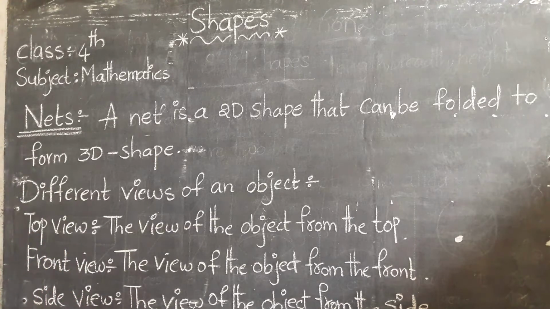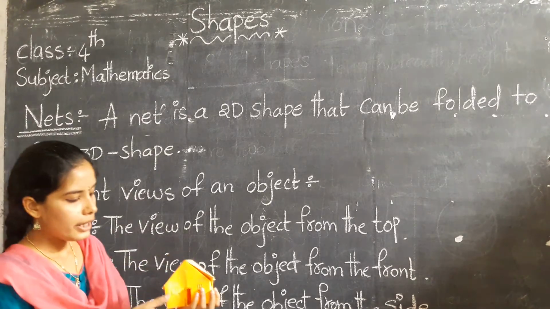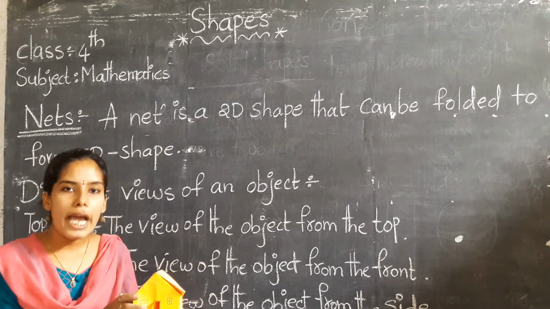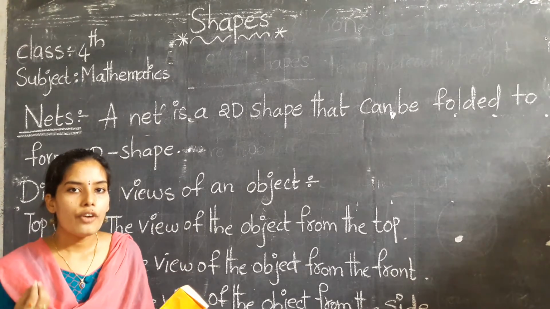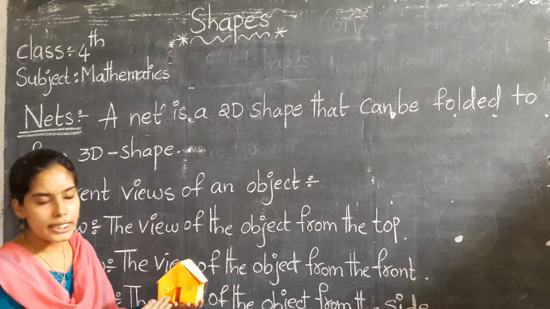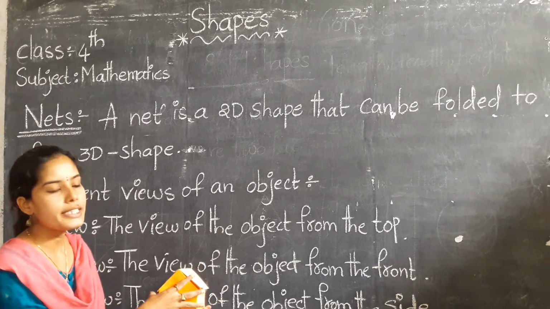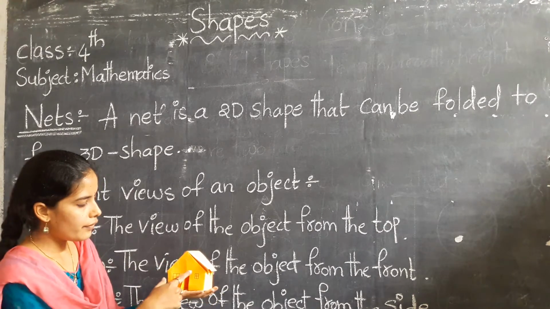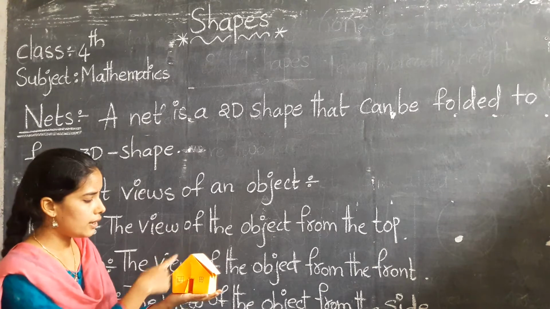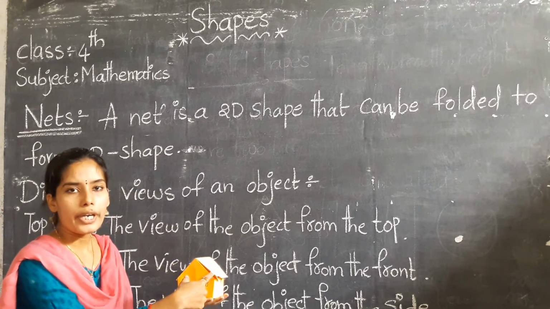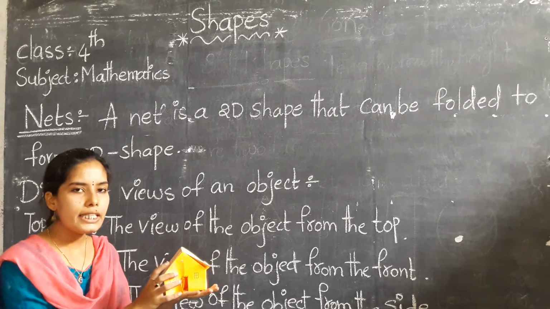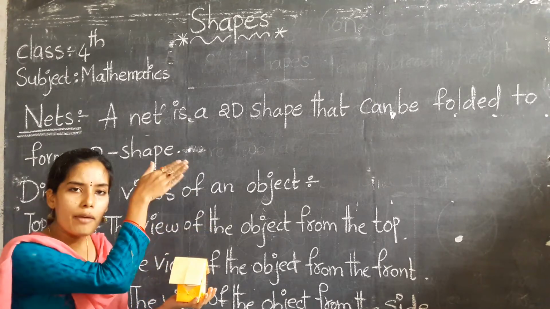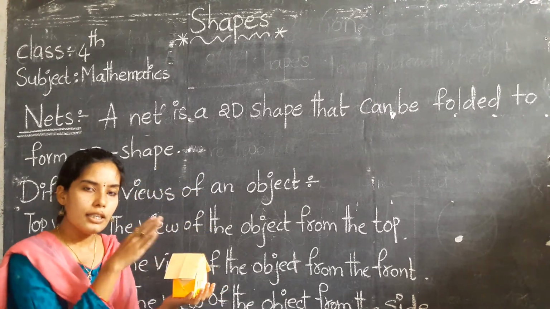So let us see one example. Children, what is this? This is a hut. If we change the direction of this object, we can get different views. If you see the object from the front side, it is the front, or not? Yes, it is the front side of the hut. So if you observe the front part, what do you observe? That is windows, doors, and the outline of the roof. If you change the direction, I am changing the hut's direction. Now what do you observe? Here we are observing just half of the roof of this hut.